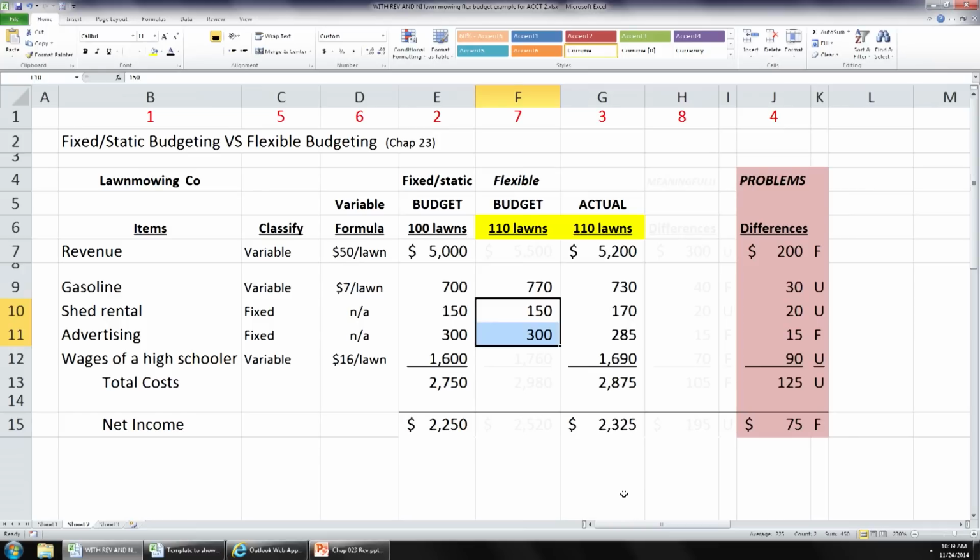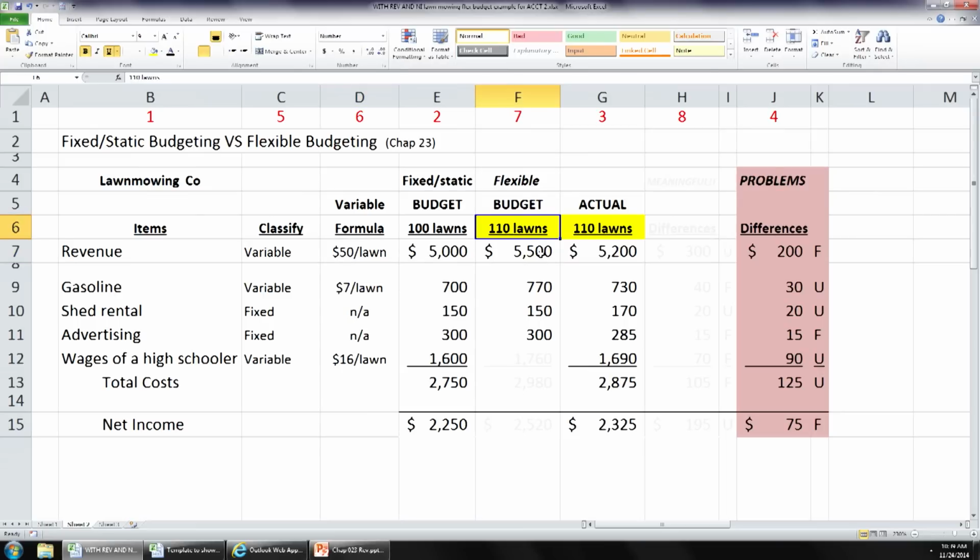I thought I highlighted that. Did I not? Okay. $50 a lawn times 110 lawns is $5,500. You with me? Got to back up here. Okay. $50 a lawn times 110 lawns is $5,500. $7 a lawn times 110 lawns is $770. And these amounts are fixed. Right? Now we're back on track.